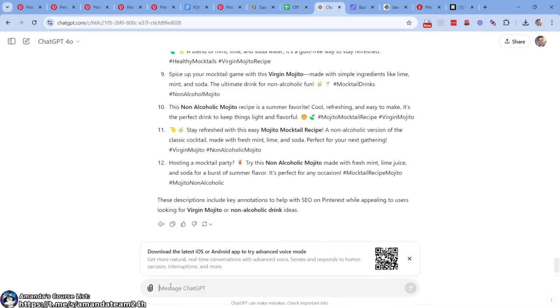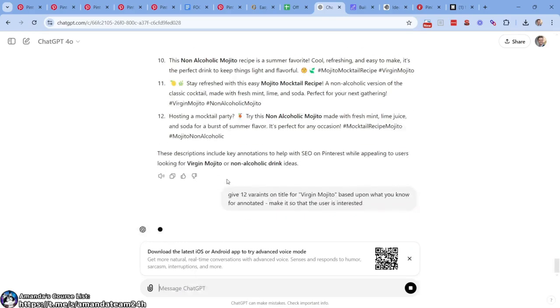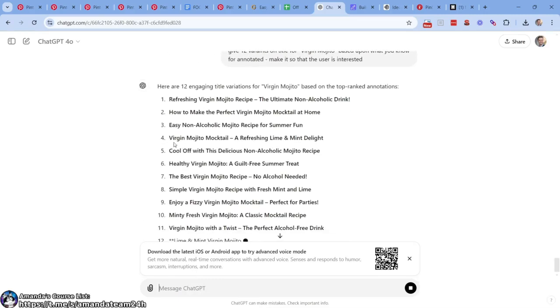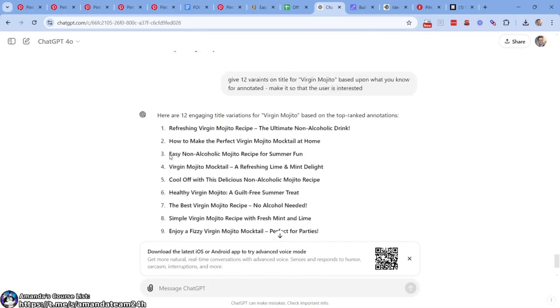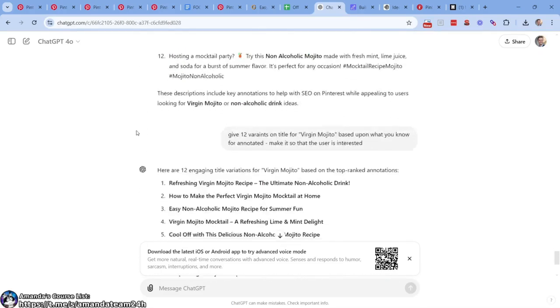But what we're going to do is give 12 variants on title for Virgin Mojito based upon what you know for annotated. Make it so that the user is interested. I don't know. Let's try that. Let's see what it does. There you go. Those are excellent. Perfect for parties. So what we're doing, it's kind of old school keyword stuff in a way, but it's natural because we have an LLM, a large language model, to do it. It's natural.